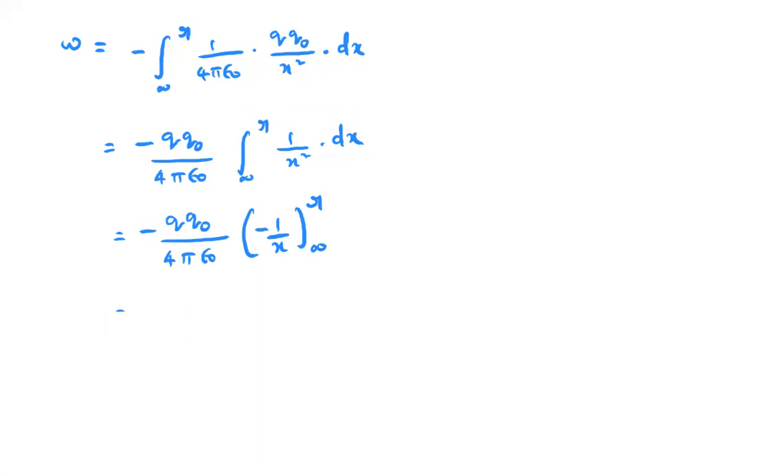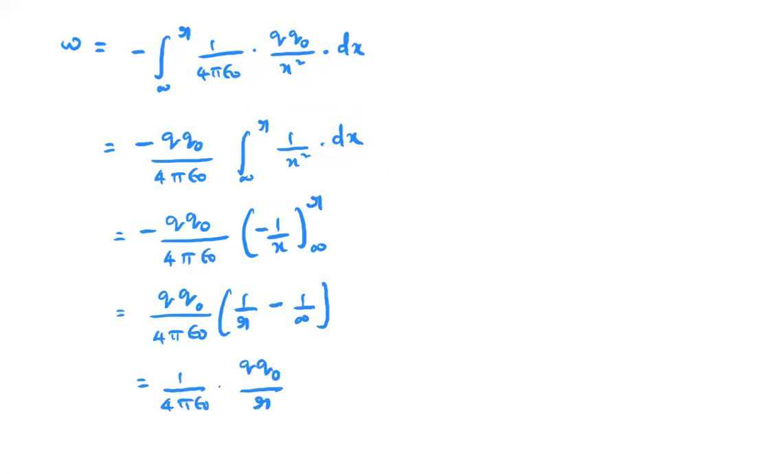Then it's Q naught by 4 pi epsilon naught into 1 by r minus 1 by infinity. 1 by infinity is 0, so we can write it as 1 by 4 pi epsilon naught Q naught by r, which is the work done to move the charge from infinity to a given point.